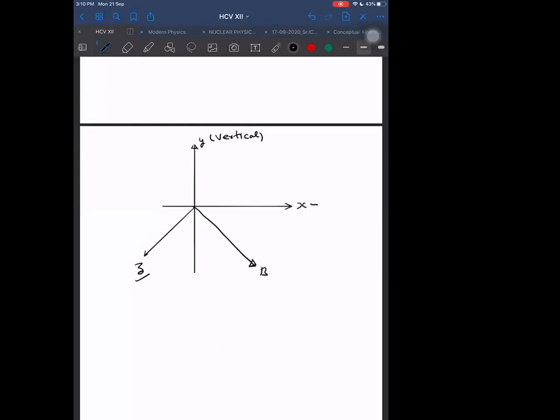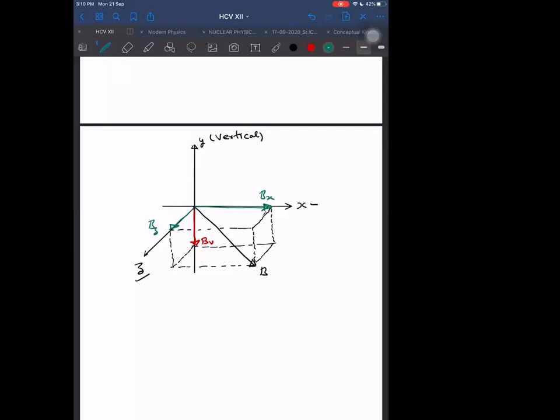Now this magnetic field B will have two horizontal components, because Bx is also horizontal and Bz is also horizontal. How many components does it have in the horizontal direction? Two horizontal components. And how many vertical components does it have? Only one vertical component. This is B vertical. One horizontal component is Bx and one is Bz.